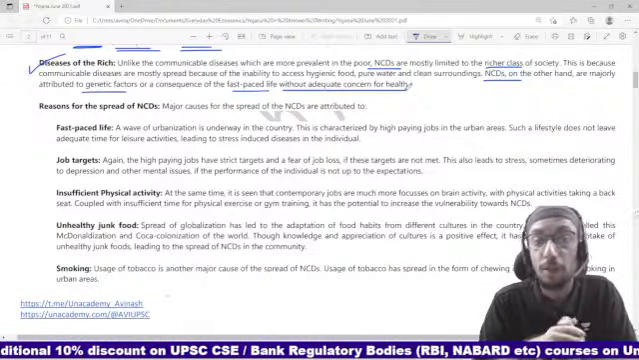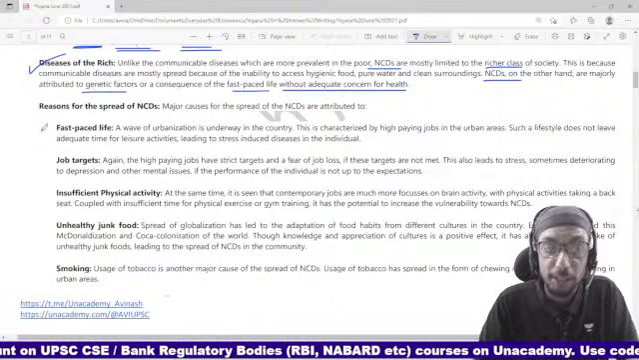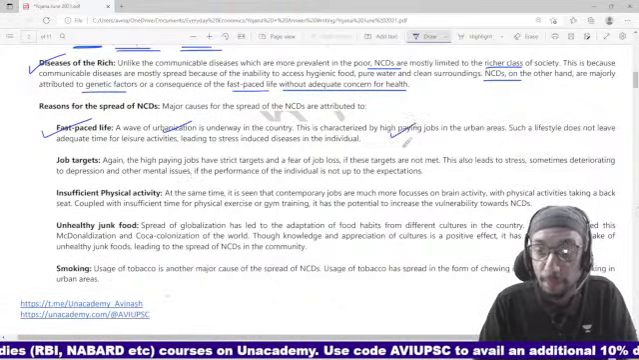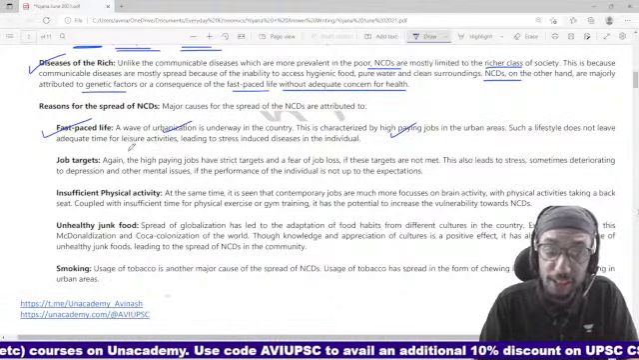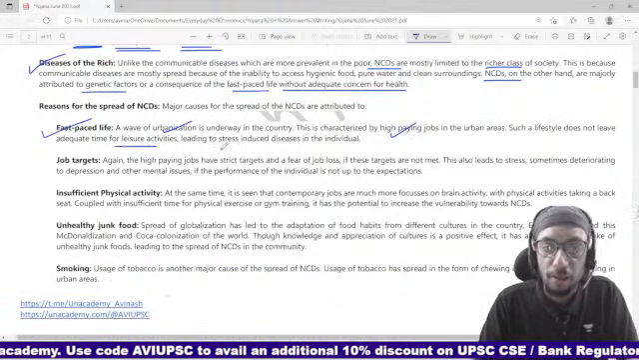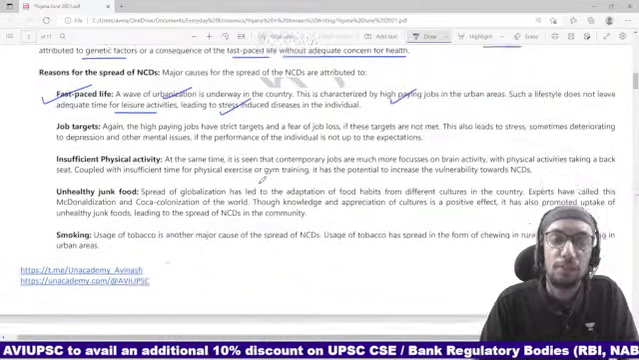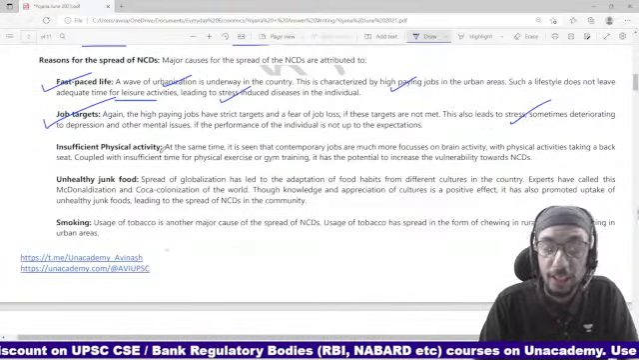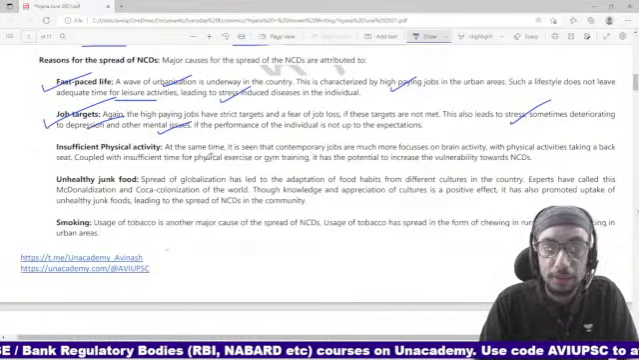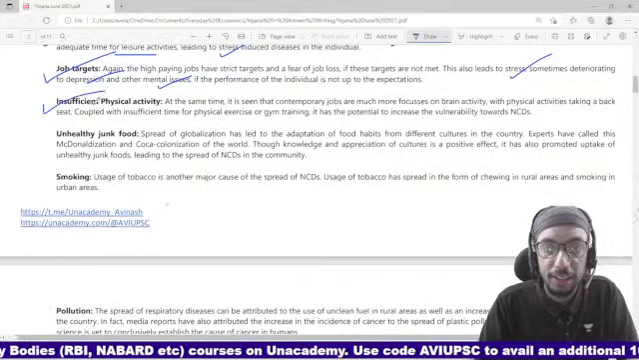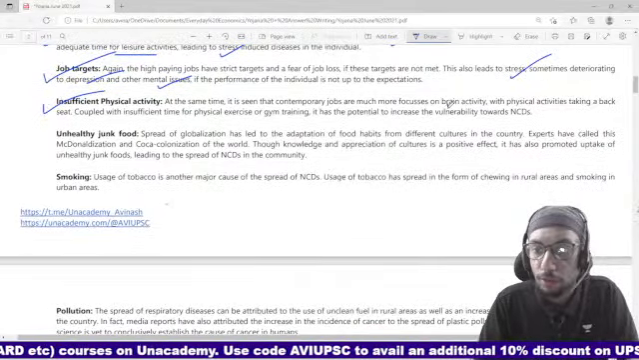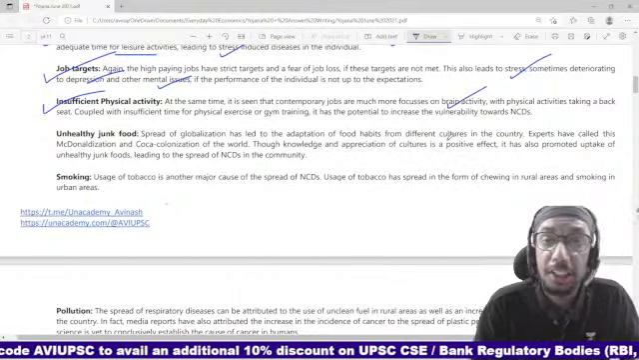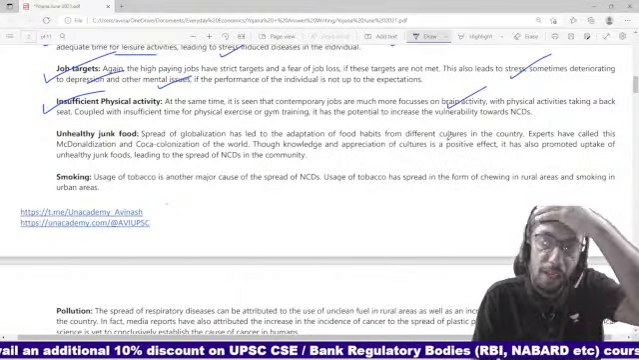What is the reason for the spread of non-communicable diseases? Fast-paced life, urbanization, running behind high-paying jobs, not having time for leisure activities, being under stress all the time. That is one of the major reasons. Job targets create a lot of stress, a lot of depression, mental issues, right? Insufficient physical activity. Contemporary jobs focus on brain activity. For example, you need to sit in your chair and think and think and think and think. So a lot of brain activity is there.